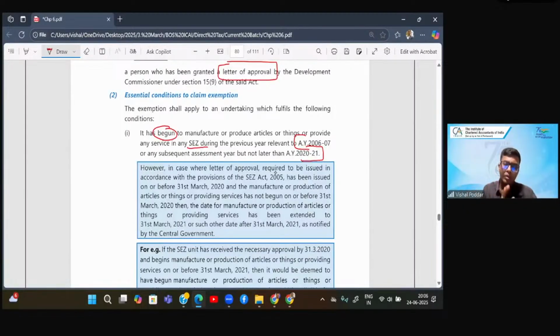So deduction will be allowed even today, because as we'll proceed, you'll find that here the deduction is for 15 years. And if somebody has started in 2021, their 15 years are still going on. In fact, if somebody has started even somewhere in 2012, 13, 14, 15, etc., their 15 years are still going on. So all those units who have started between this period of 2006-7 to 2021, they will be eligible, because 15 years is the total time limit of deduction that we are going to see in further provisions.